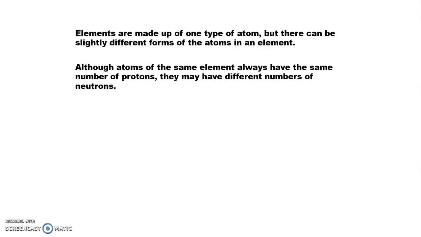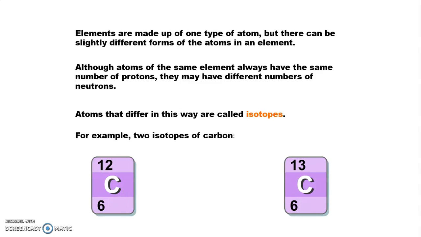Elements are made up of one type of atom, but they can be slightly different from the other atoms in an element. Although atoms of the same element always have the same number of protons, they can have different numbers of neutrons. Means same atomic number but different mass number. These are called isotopes. Carbon has two isotopes, we can see C12 and C13 with atomic number 6. In the left one we have 6 neutrons, and in the other one we have 7 neutrons.